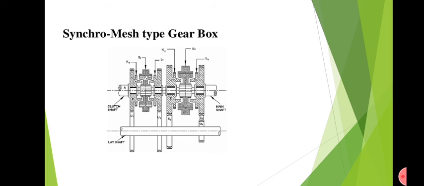Here also it is exactly similar to the constant mesh gearbox. All the gears will be meshed with the corresponding gears by default. The only difference is that instead of a dog clutch, we will be using a synchronizer. The work of the synchronizer is that it will rotate the gear. There will be some gear in the synchronizer, and that synchronizer will rotate and get meshed with the corresponding gear. Due to that, a smooth engagement of gear will be attained.